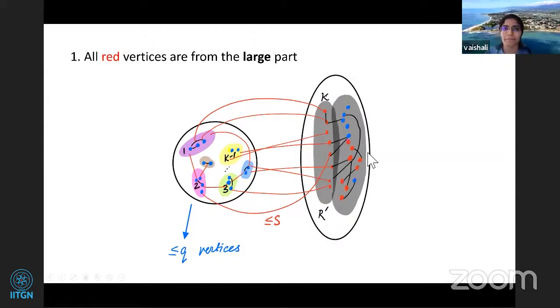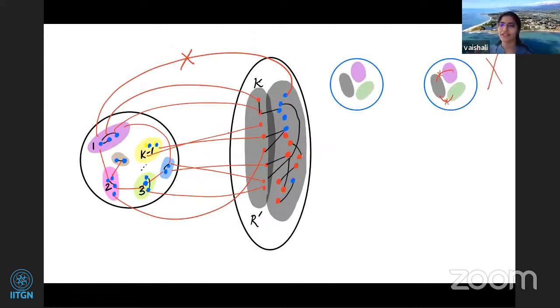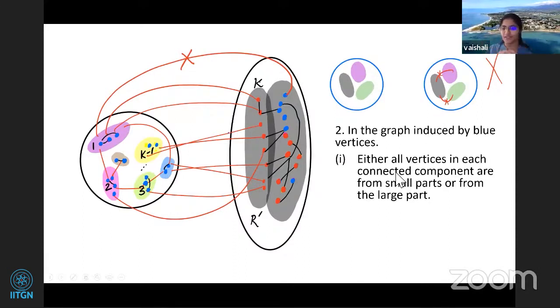Yeah. And now another thing: let's look at the graph induced by the blue vertices. If you see my mouse cursor, all these small parts are colored blue, and some of the non-boundary vertices are colored blue, right? Now look at the graph induced by these blue vertices. I'll be talking about some properties here. In this graph induced by blue vertices, look at the connected components. Either all vertices in each connected component are from small parts or from the large part.